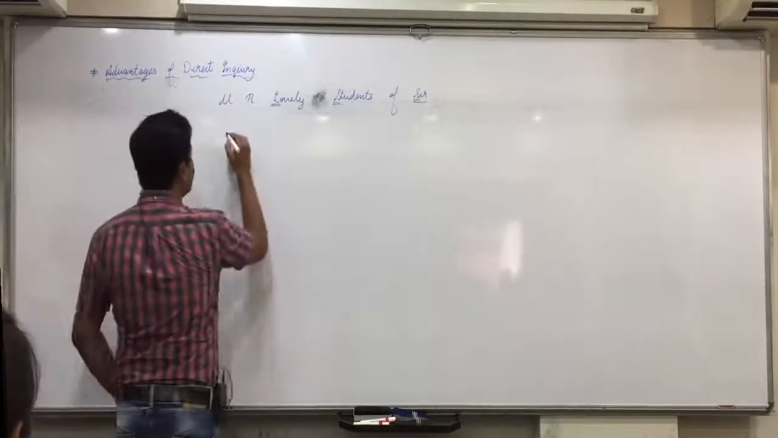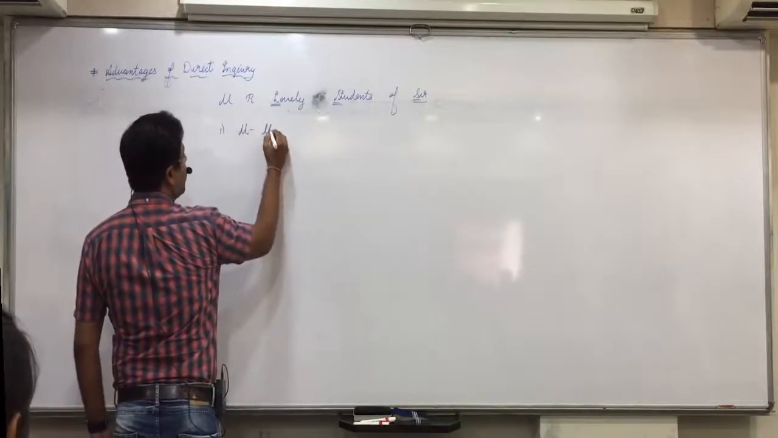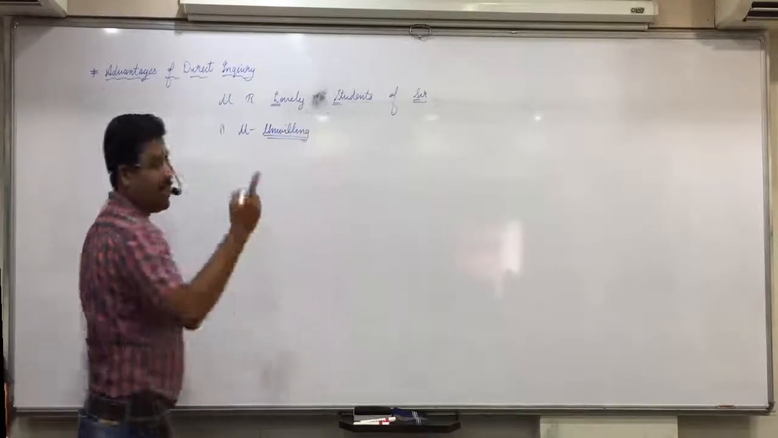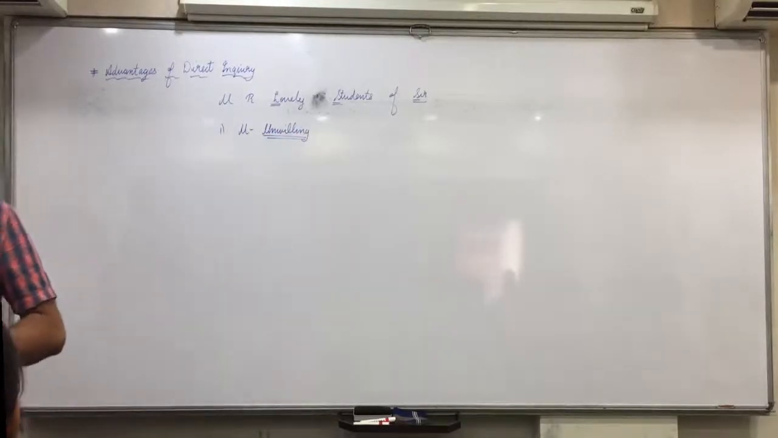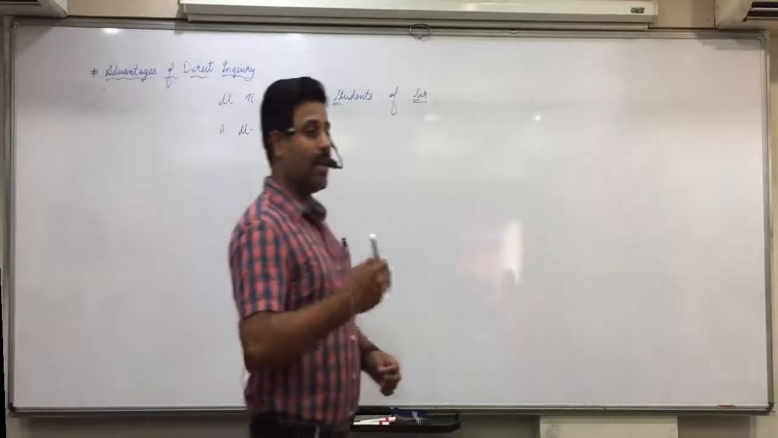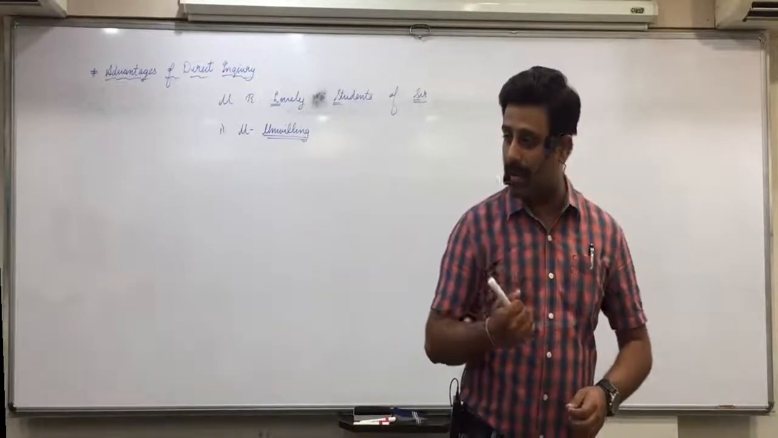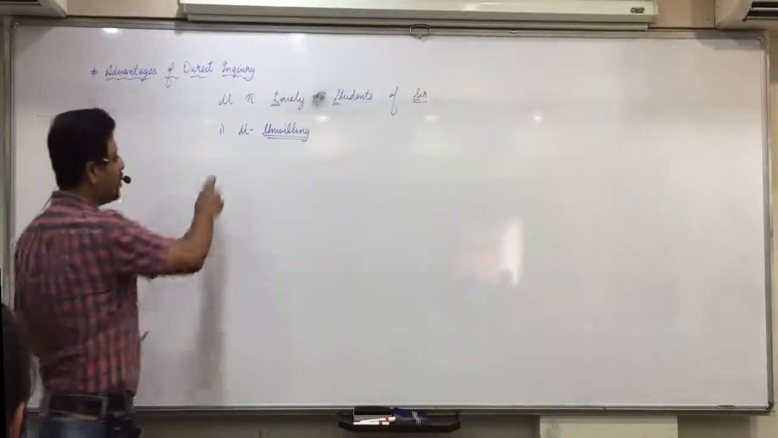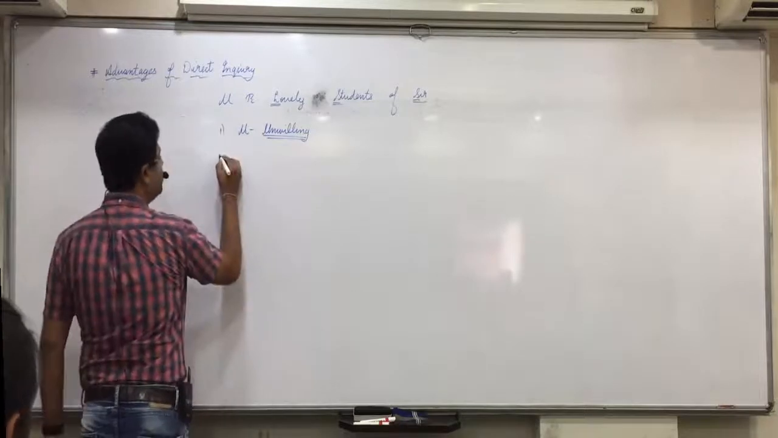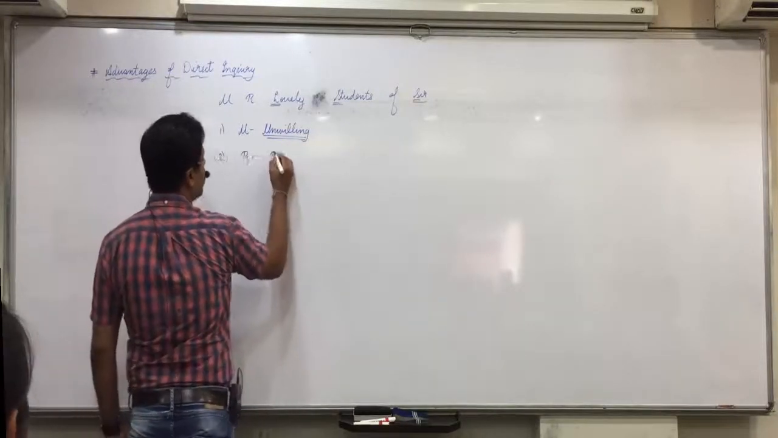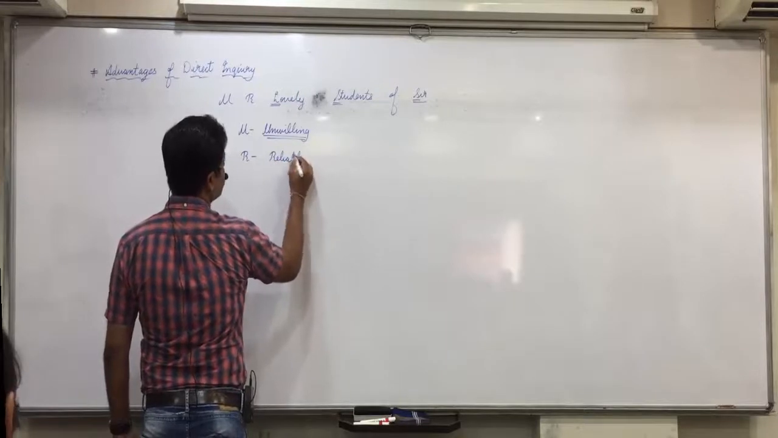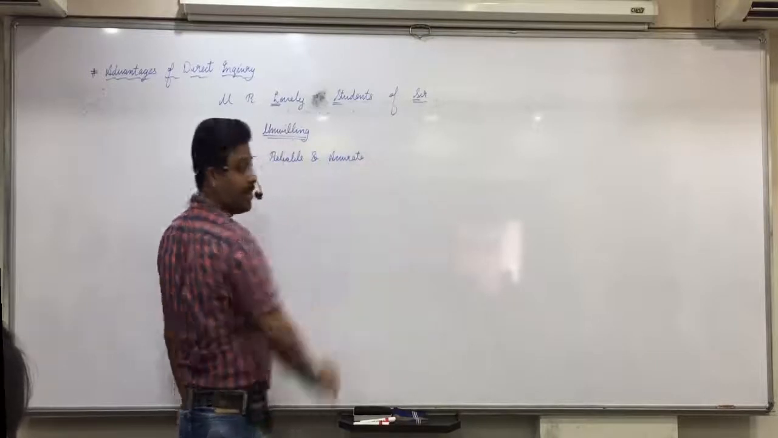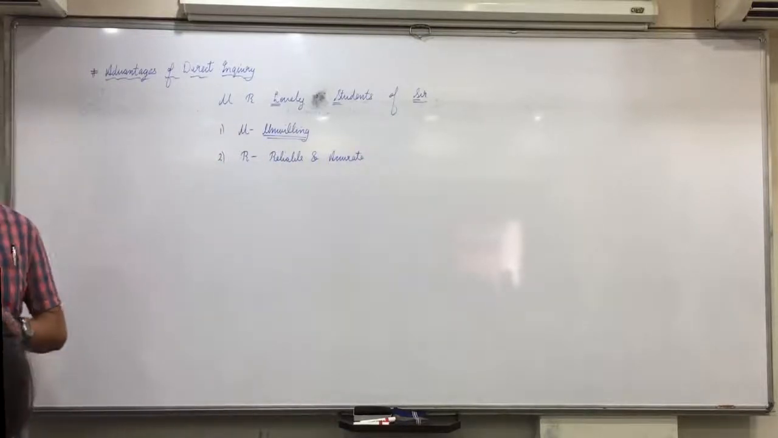Now what are the advantages? First, unwilling. If the respondent is unwilling to give information, you can motivate them, you can convince them by asking supplementary questions and still extract the same information from the respondents. So U stands for unwilling. Okay. Second is reliable and accurate. Whatever information you obtain by this method would be reliable and accurate. Is everyone okay with that?